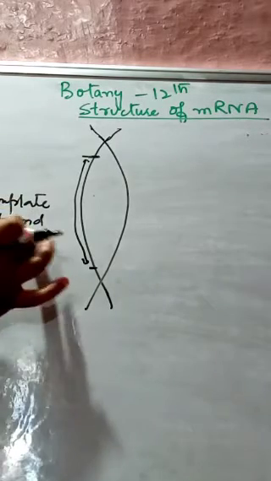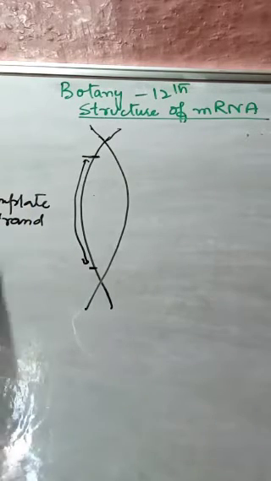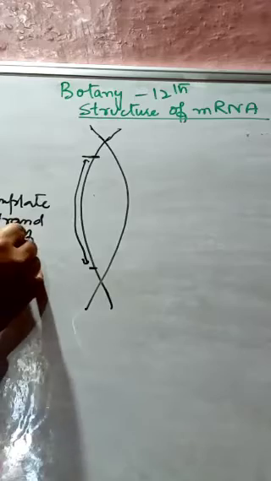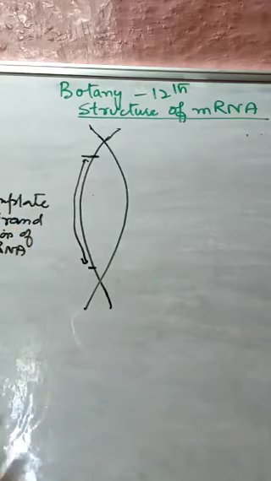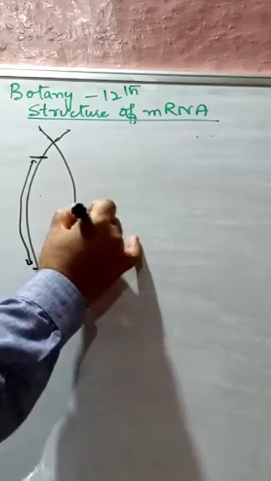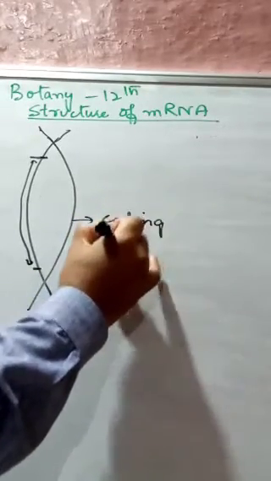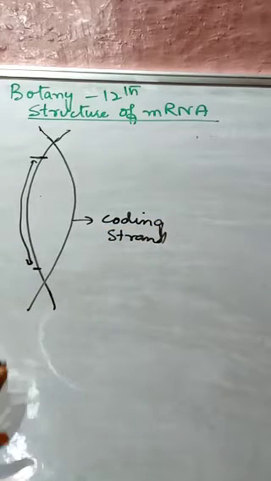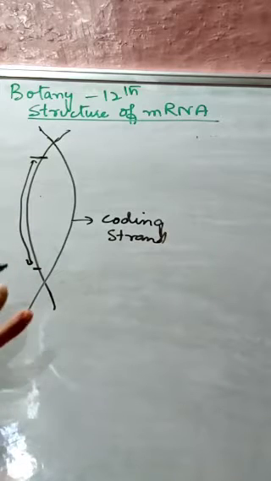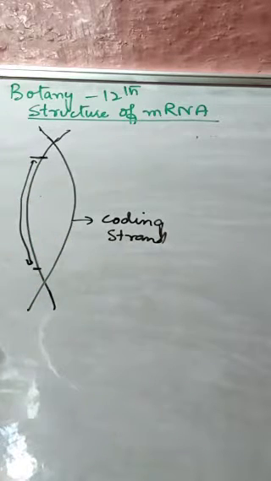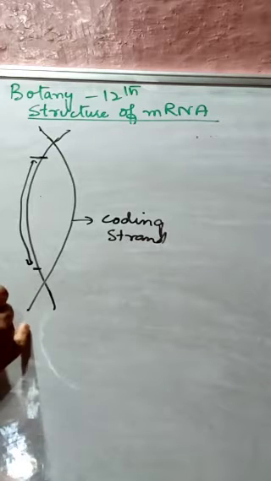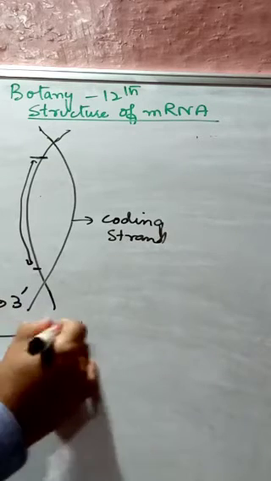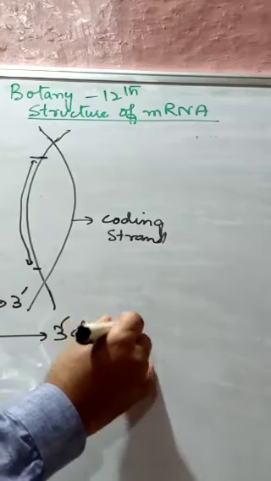And this guide strand or template strand takes part in the formation of mRNA. Now this part is called the coding strand. Now mRNA is formed in the direction of 5 prime to 3 prime direction. Remember this.